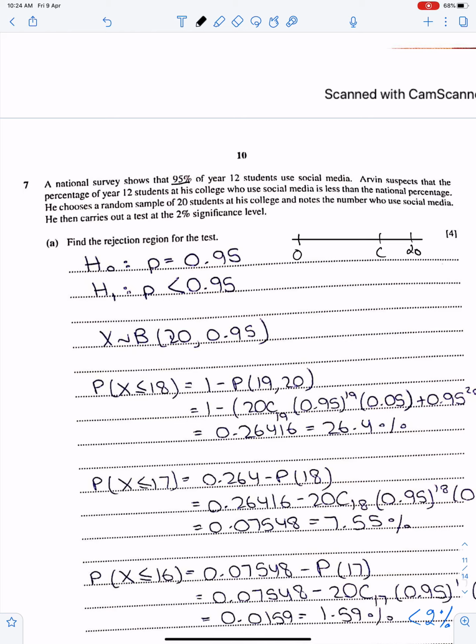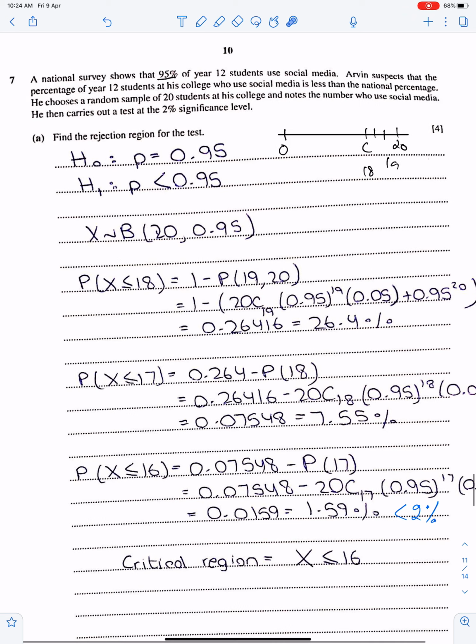Now you have to check with 19, 18, 17, these numbers. You can start with either 19 or 18. I'm starting with 18. So let X be 18, so X less than or equal to 18. This probability is 26.4% according to the binomial distribution formula, which is greater than 2%. Therefore, 18 is not in the critical region. The critical region is of 2%.